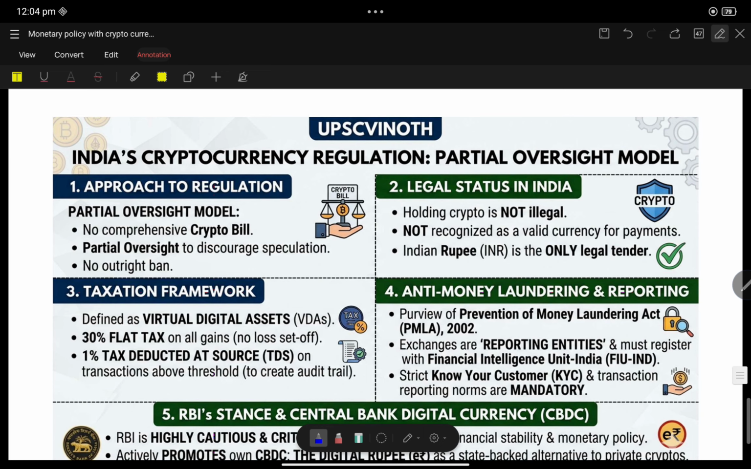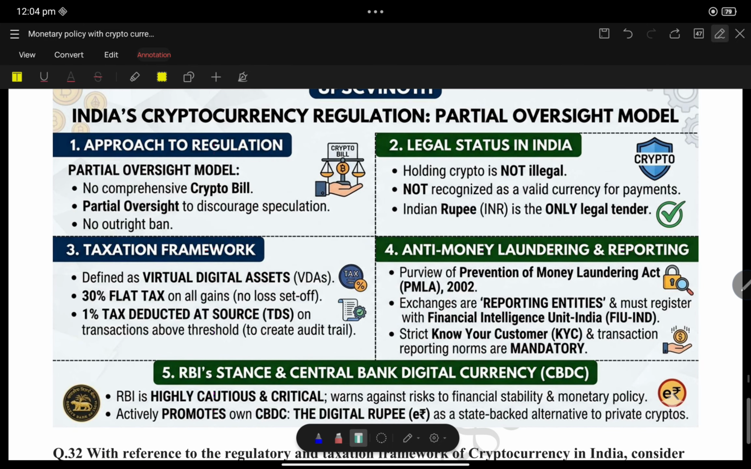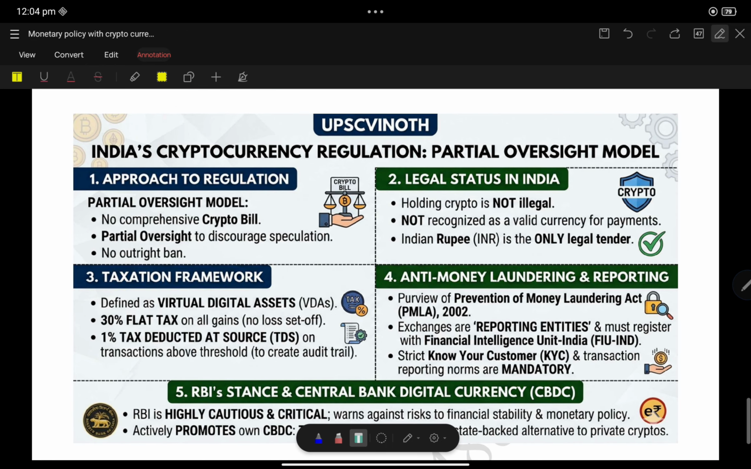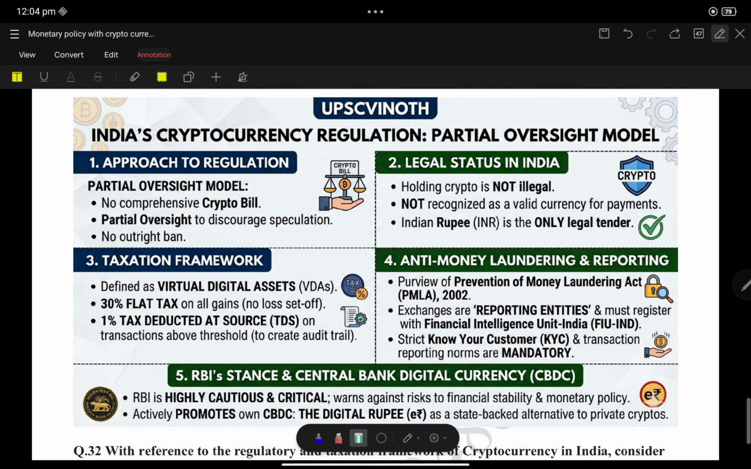Okay, now coming to India's cryptocurrency regulation: the partial oversight model. India is taking steps to bring cryptocurrency into our economic system, but right now we are still framing a regulatory system. What is the model India is following regarding cryptocurrencies? Partial oversight. We still don't have any comprehensive crypto bill, but we are trying to make it partial oversight to discourage speculation.